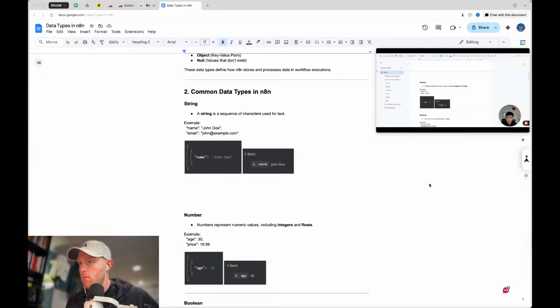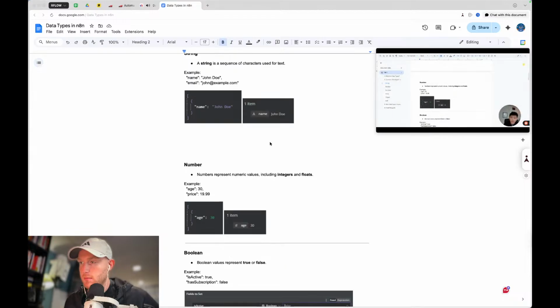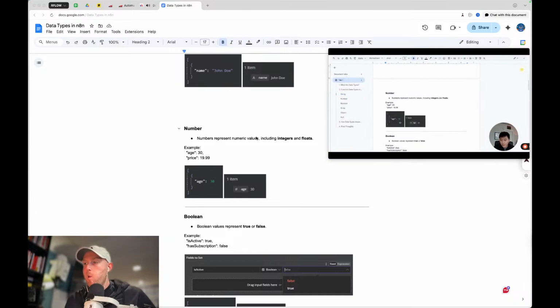Okay, so now we have number. The number is obviously numeric values, integers, floats. Here we have age equals 30. And in the JSON, when using numbers in N8N, there's not going to be quotes around it. So as you can see, age is just 30. The key is age, the value is 30. It's green, no quotes. And then on the right side with the schema view, we would have a pound sign, which represents numbers.